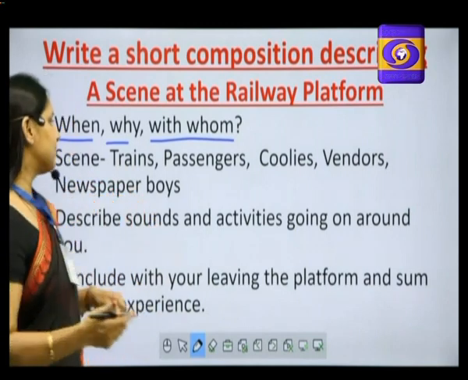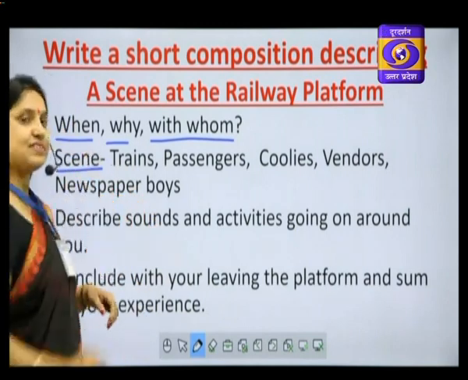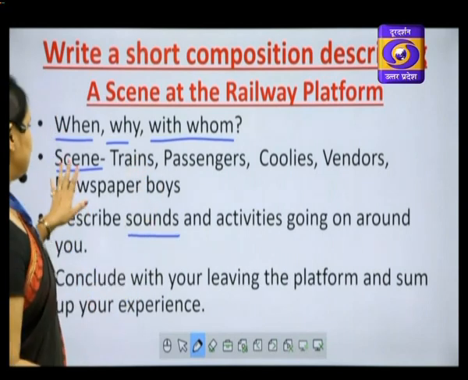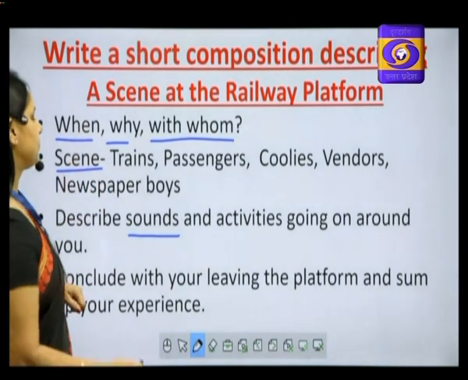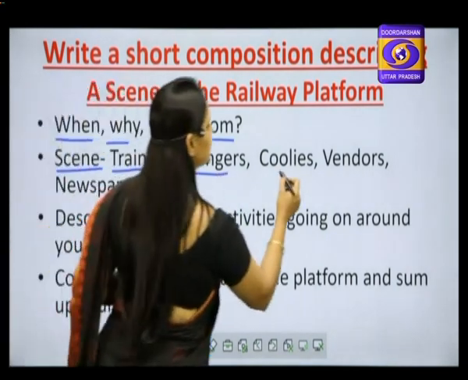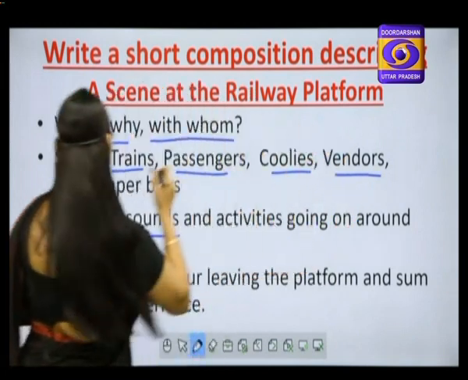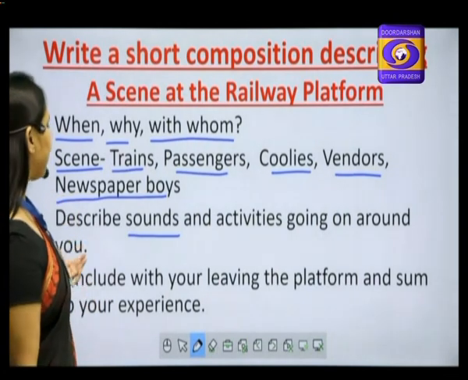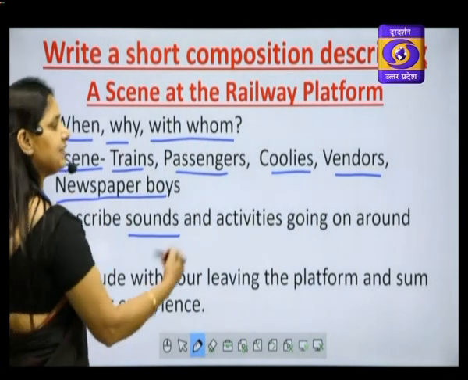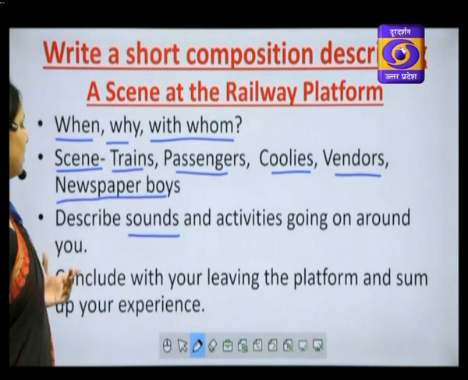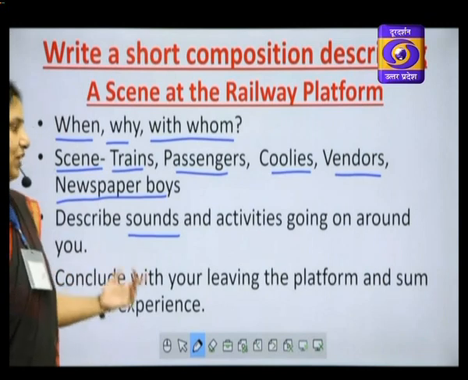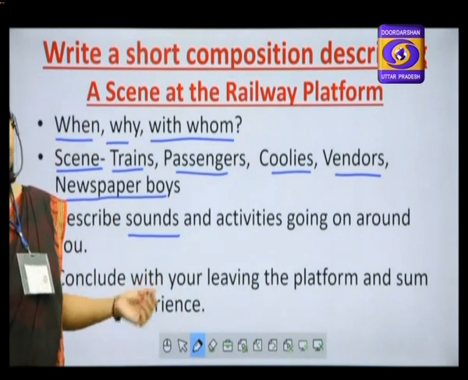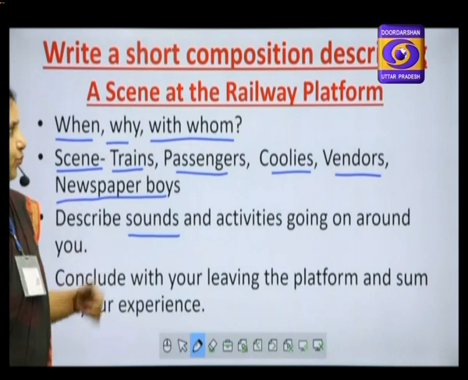In this case, we are going to describe the scene, that means what we see, and the sounds, that means what we hear. In the scene we will include trains, passengers, coolies, vendors, newspaper boys, and whatever else you can think of. And then we will describe sounds and activities going on around you. Then you have to conclude with your leaving the platform and sum up your experience there. What you felt at the railway platform, that you are going to write.